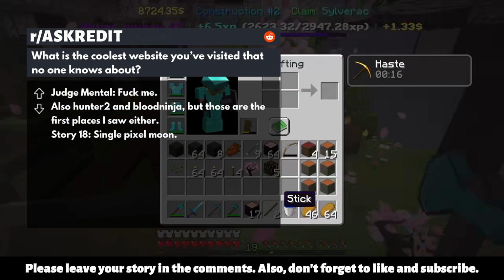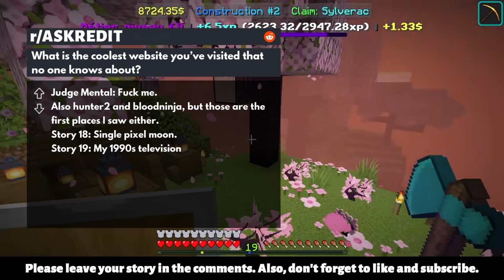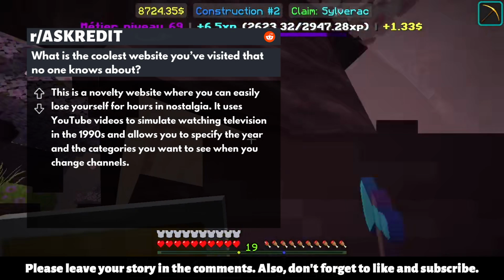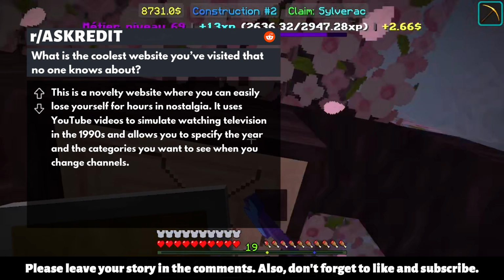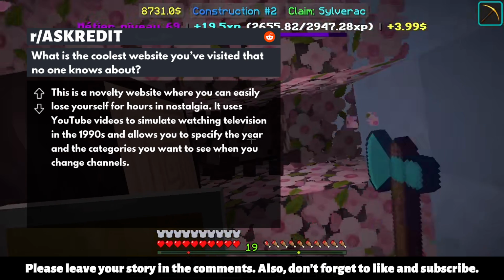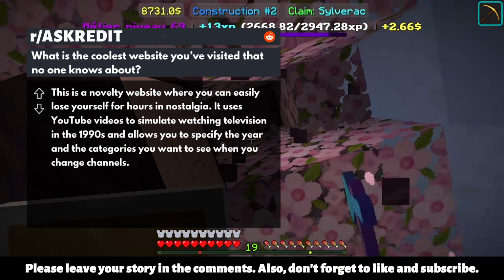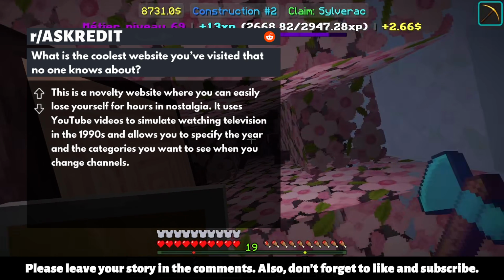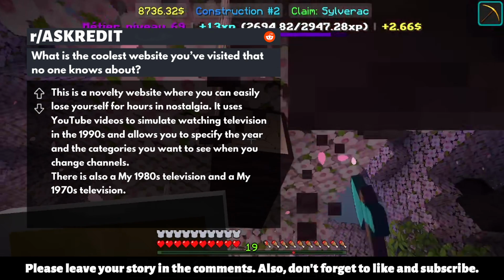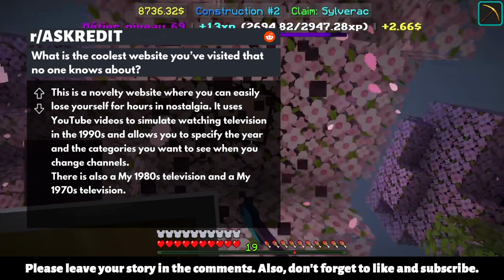Story 18. Single Pixel Moon. Story 19. My 1990s Television. This is a novelty website where you can easily lose yourself for hours in nostalgia. It uses YouTube videos to simulate watching television in the 1990s and allows you to specify the year and the categories you want to see when you change channels. There is also a My 1980s Television and a My 1970s Television.